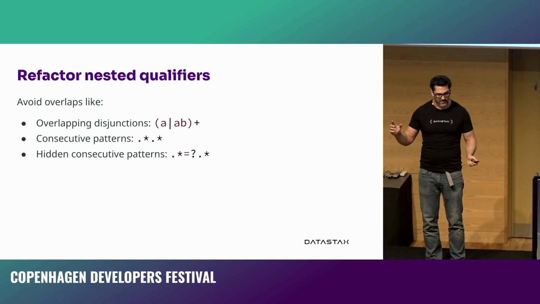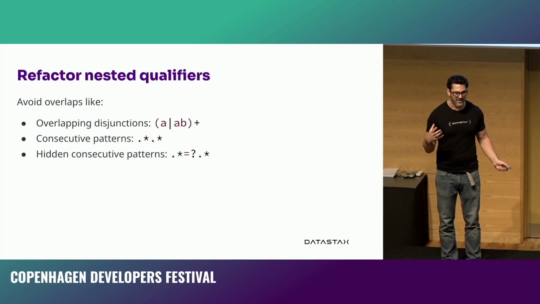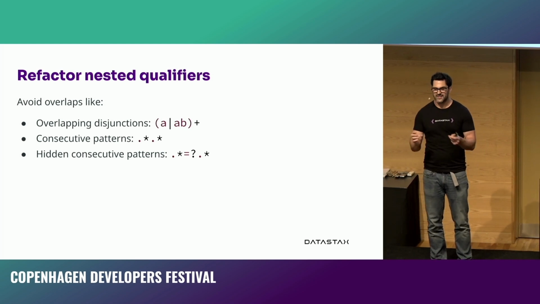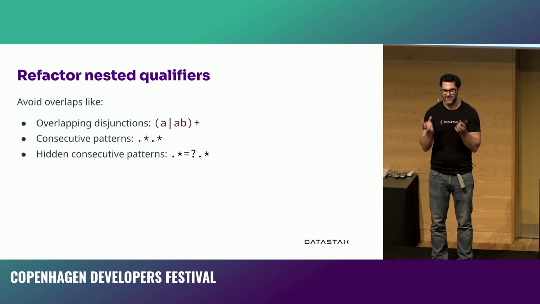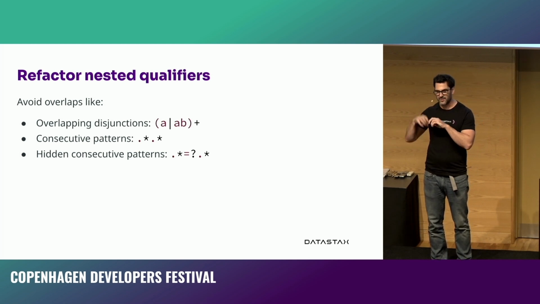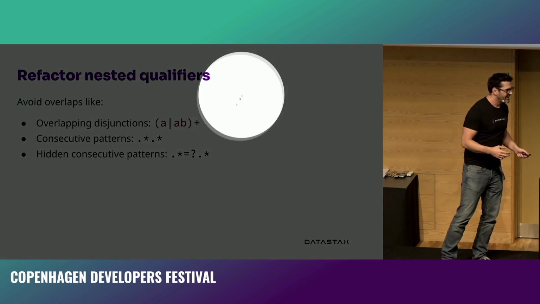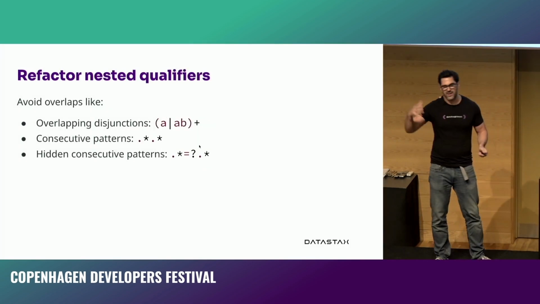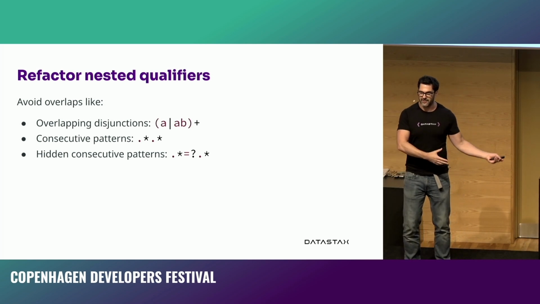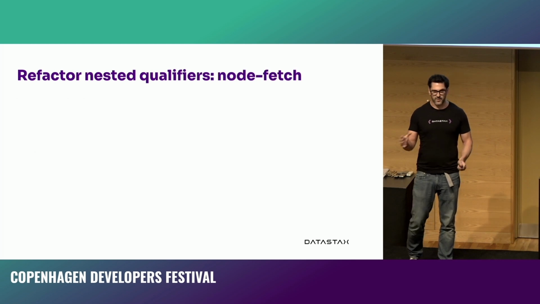And then finally, you do need to look out for the sort of hidden patterns that aren't immediately obvious that it's a dot star next to another dot star. If you have some kind of group that has a question mark in between those two things, that question mark can mean 0, and therefore we can throw it away when we're trying to look for these kind of things. If you have a question mark in between, dot star, equals question mark, dot star, the equals doesn't have to be there, and we immediately fall back into our repeating combination permutation pattern. So that's what we need to look out for.